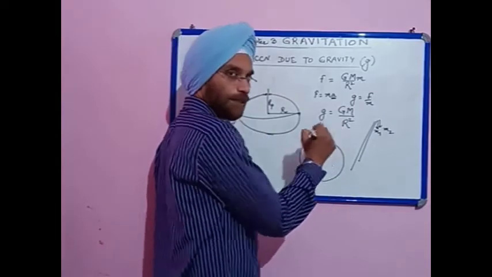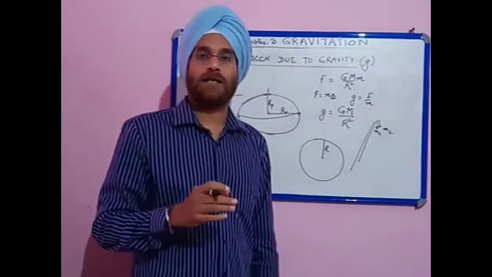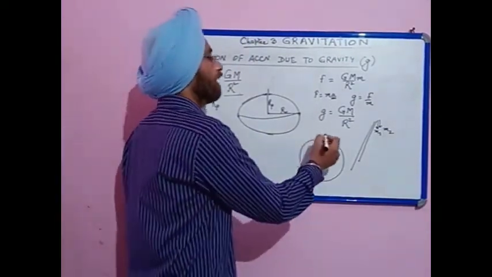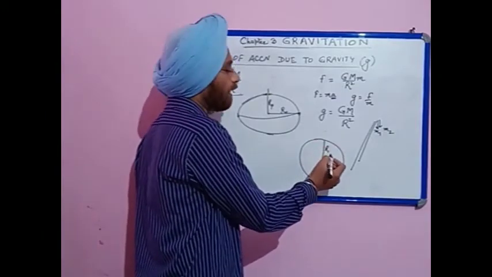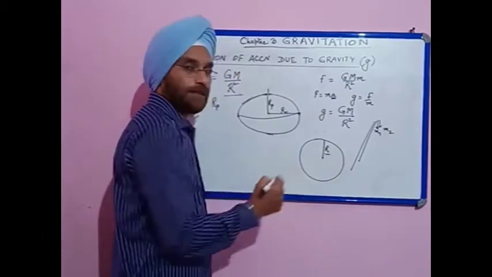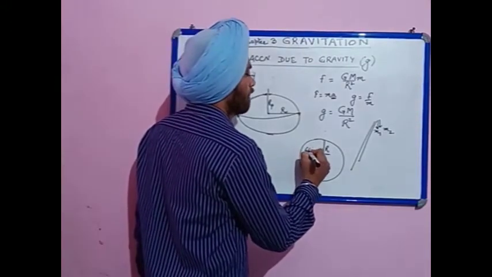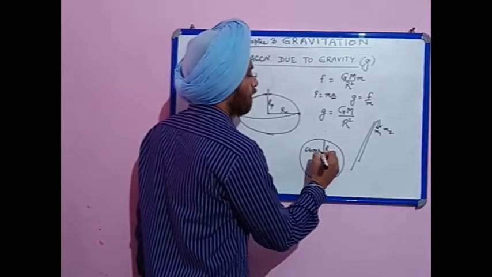we are dropping something from a height of 10 meter, 100 meter, 200 meter, 500 meter, even then the distance remains negligible as compared with the radius of the earth, because the radius of the earth is 6400 kilometers.